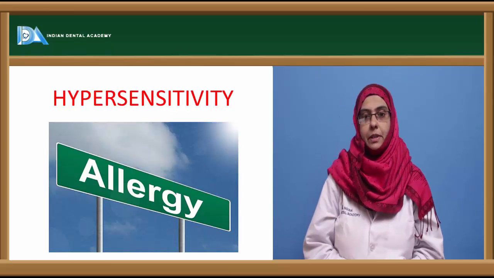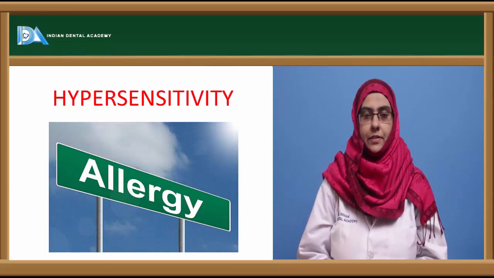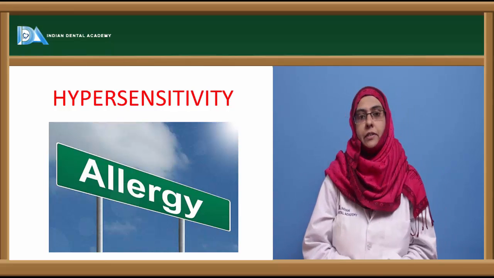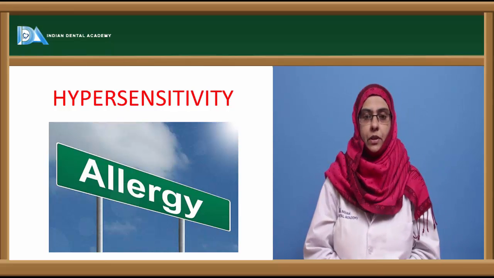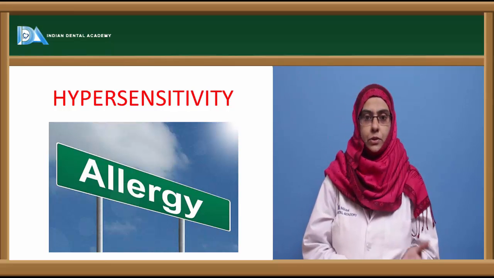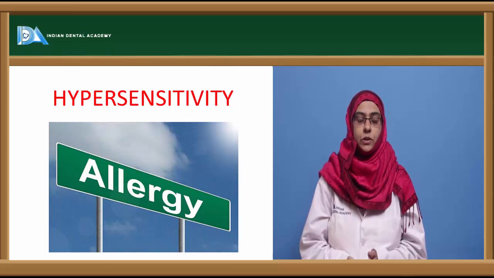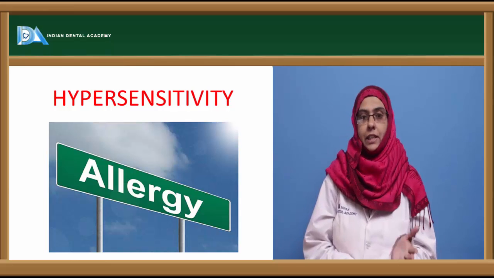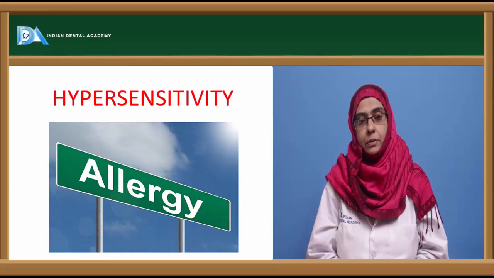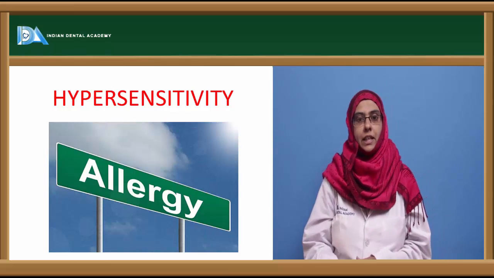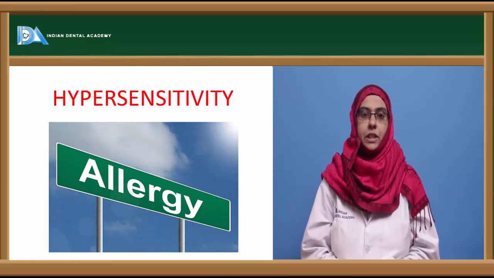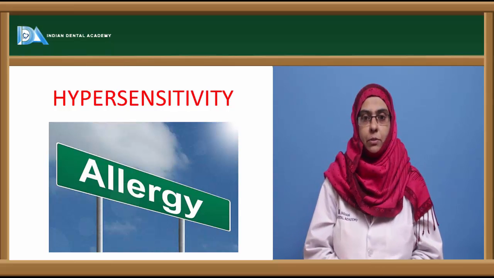The topic today we'll be dealing with is hypersensitivity. Till now we have been dealing with the immune responses, how protective the immune response is against different types of antigens or organisms. So as a coin has two sides, similarly the immune response also shows two sides, where one side is the protective role that usually helps us to fight against different types of organisms. The other side of it is to develop an exaggerated immune response that is usually harmful to the human body.